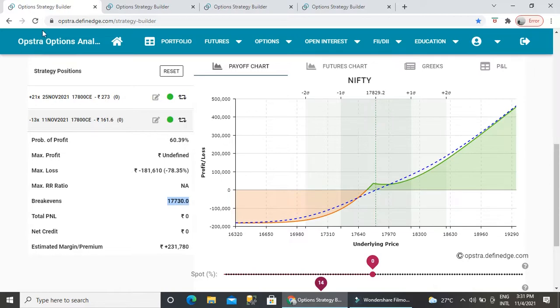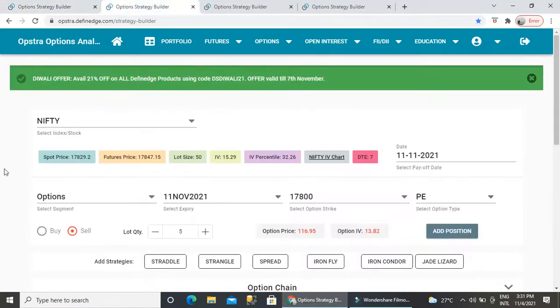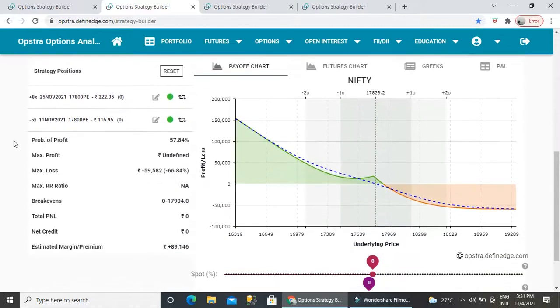So let's see the next strategy. This is the same strategy for a downtrend. If you have the points I told you in the previous strategy, this will be easier to understand. Here, the month-end 18,000... Nifty is actually trading at 18,829, so I have chosen the 18,800 strike price, and this is for put.